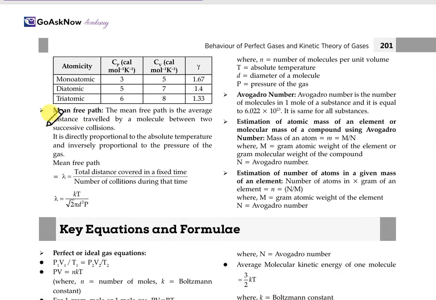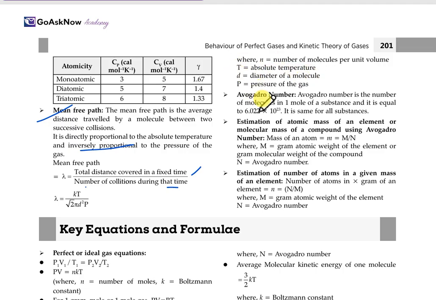Now, mean free path. The mean free path is the average of the distance traveled by the molecule between two successive collisions. It is directly proportional to the absolute temperature and inversely proportional to the pressure of gas. So mean free path will be equal to total distance covered in a fixed time upon number of collisions during that time. Mathematically it will be kT upon root 2 pi d square p, where n is the number of molecules per unit volume, T is the absolute temperature, d is the diameter of the molecule, P is the pressure of gas.